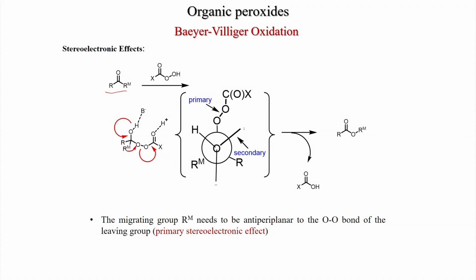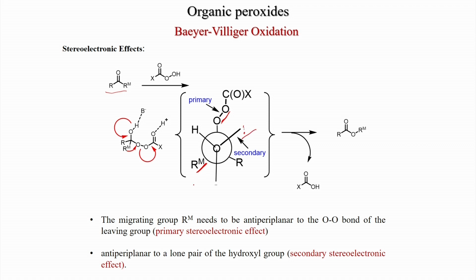So, this carbon has 3 substituents, R, Rm and oxygen, because we are looking at that CO bond. Now, Rm, R and OR will orient this way, so that Rm and this are anti-periplanar to each other. Also, there is a secondary stereoelectronic effect, where one of the lone pairs and Rm are anti-periplanar to each other also. So, this is very important.